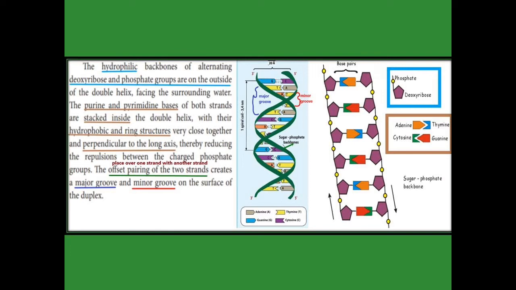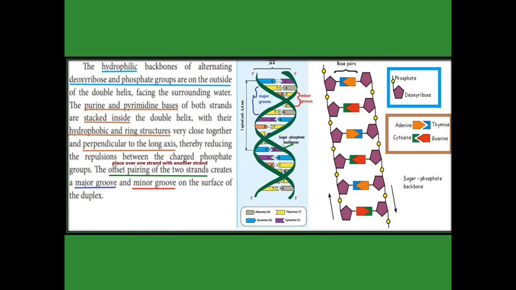They are ring structures placed inside the helix, perpendicular to the long axis. They are very close together, and thereby they reduce the repulsion between the charged phosphate groups. The phosphate groups have charges, and that repulsion is reduced with the help of the stacked ring structures.